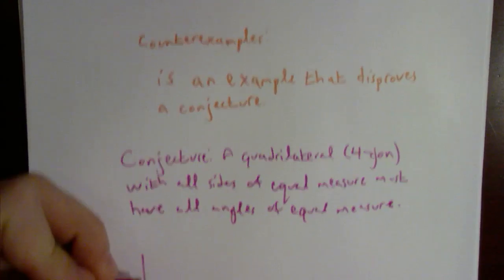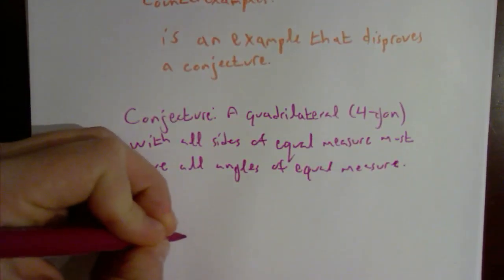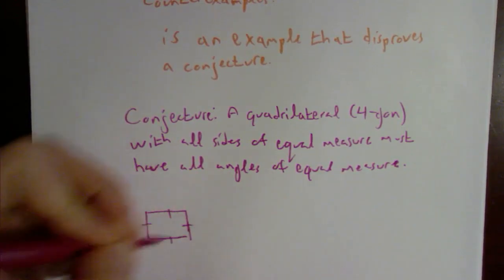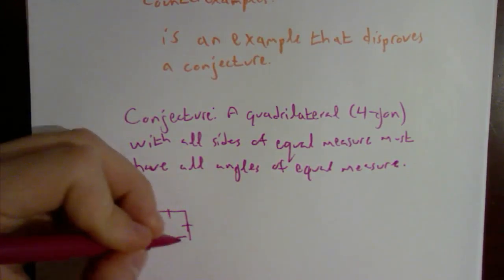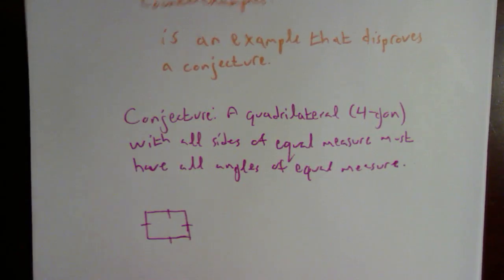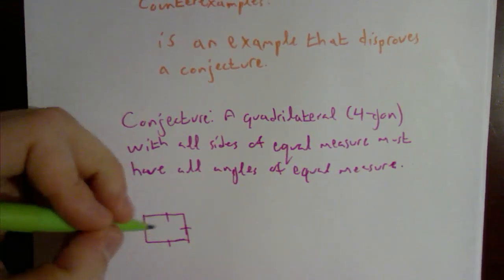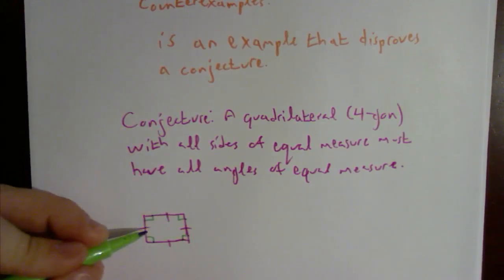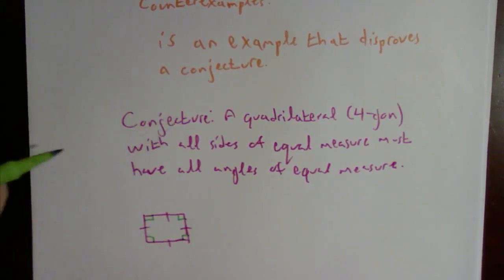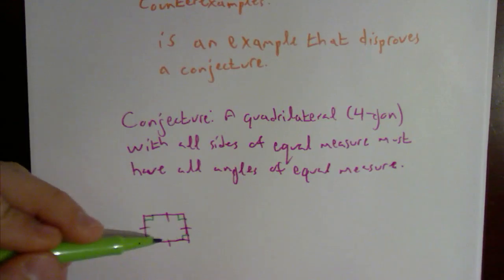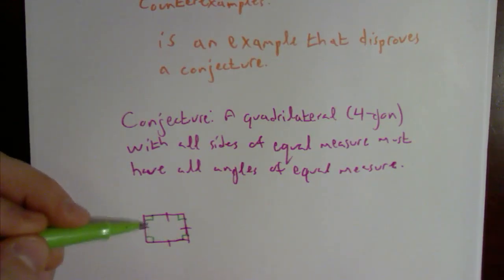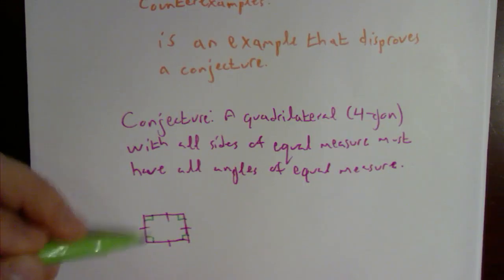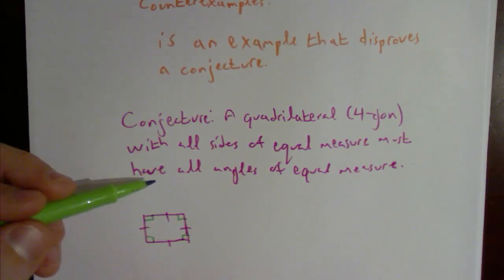If I draw a square out down here, well, a square is defined by every single side being equal, but then also a square is made of four lines that create four right angles. In this case, this is a fourgon, so that's following our conjecture. All sides are of equal measure, and it turns out that in this case, all of my angles are of equal measure too. So far, this looks okay.